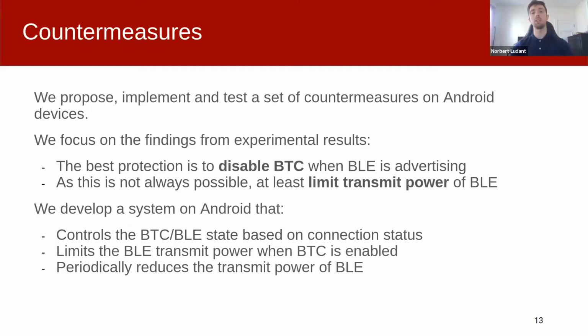This is not trivial because in the Android Bluetooth stack, both Bluetooth Classic and BLE are controlled by the same API, and BLE cannot work without Bluetooth Classic, so we have to decouple both states. Secondly, we limit the Bluetooth transmit power when Bluetooth Classic is on, and lastly, our system periodically reduces the transmit power of BLE to try to make a passive attacker lose synchronization. In order to implement the last two measures, as we are not able to change the BLE transmit power without changing the functionality of the app, we need to find a workaround for this issue.